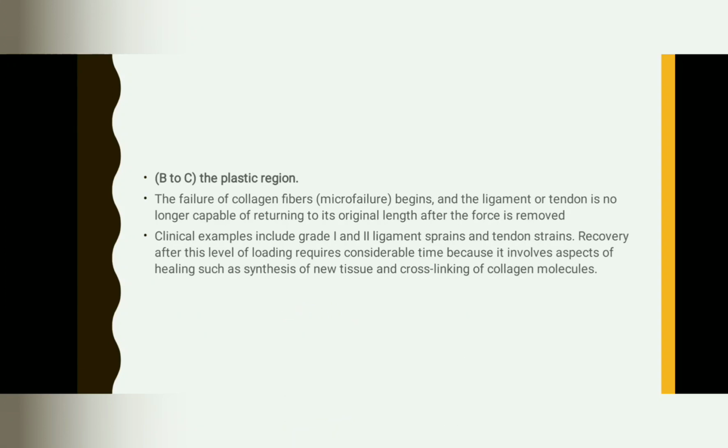In the plastic region, which is from B to C, the failure of collagen fibers begins and the ligament or tendon is no longer capable of returning to its original length after the force is removed. Clinical examples include grade 1 and grade 2 ligament sprains and tendon strain. Recovery after this level of loading requires a considerable amount of time. It involves aspects of healing such as synthesis of new tissue and cross-linking of collagen molecules.